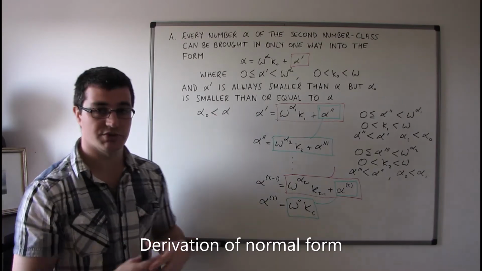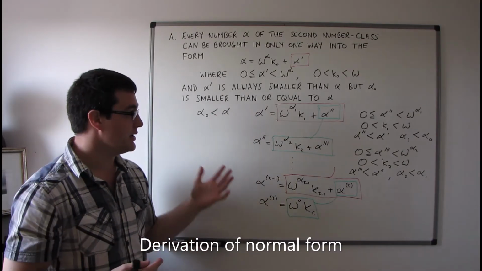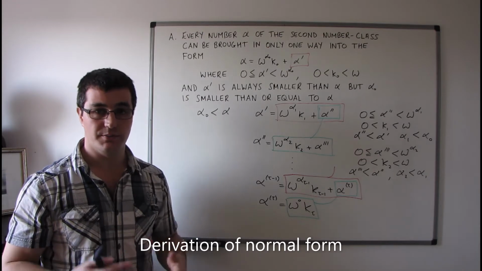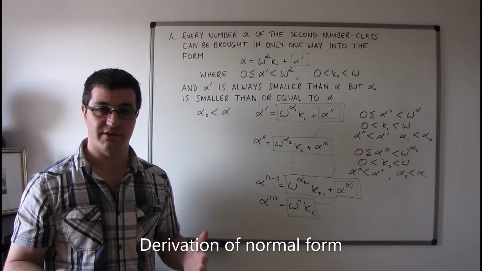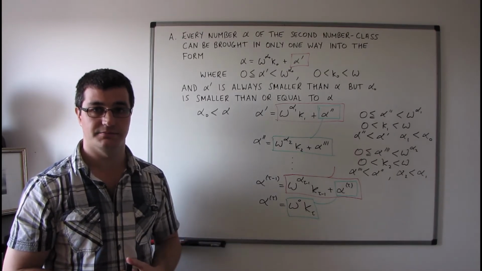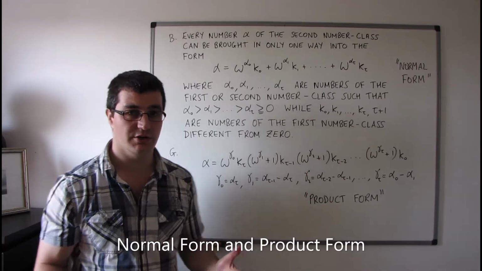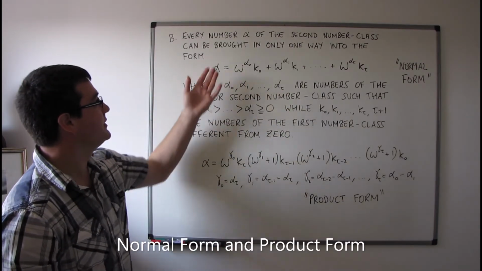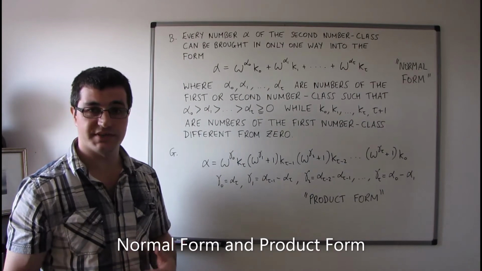So this leads us to what's called the normal form of a number of the second number class, and this is theorem B, which I'm going to state in a second. So this is what we end up with, the normal form of any number from the second number class.